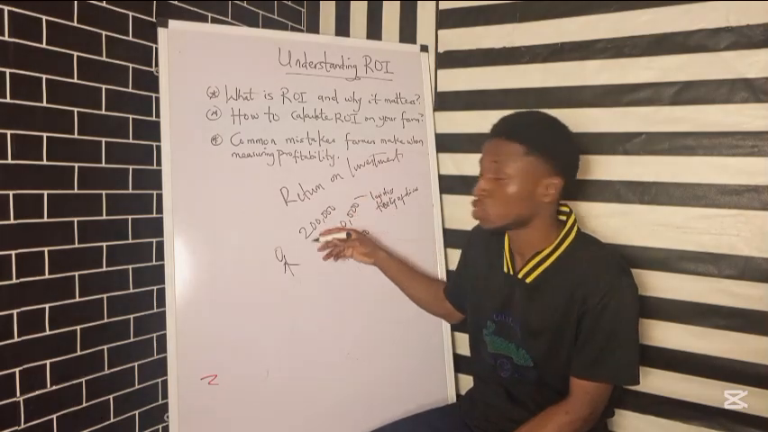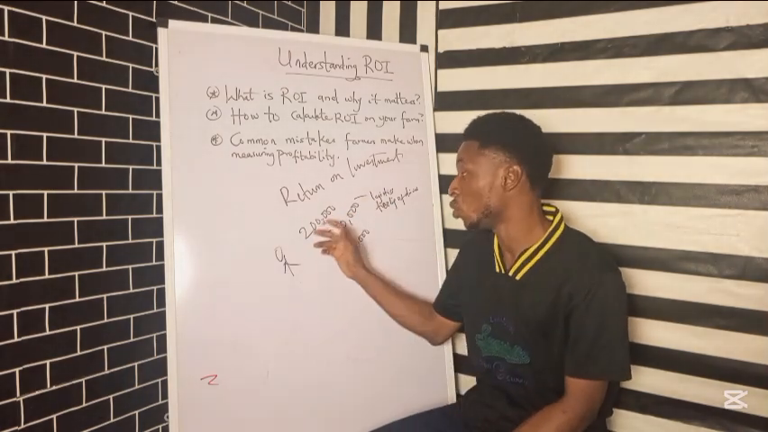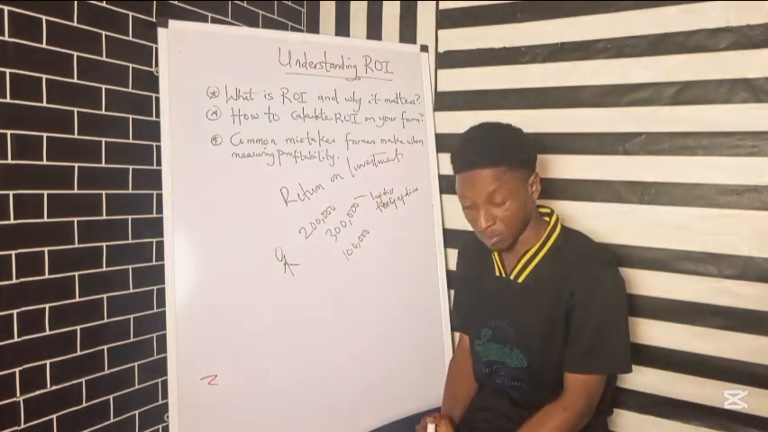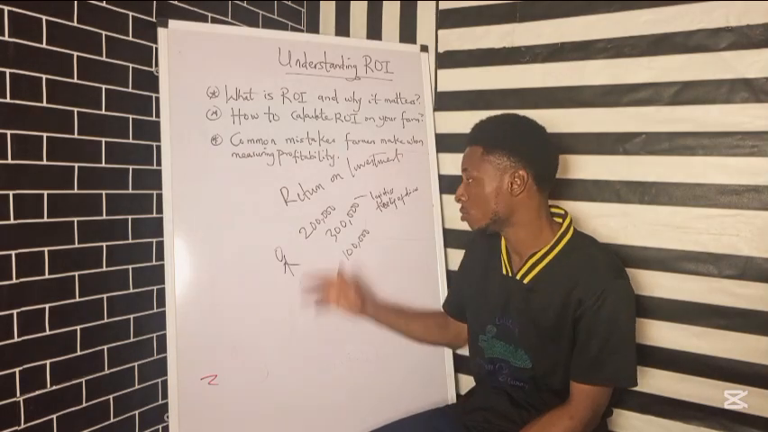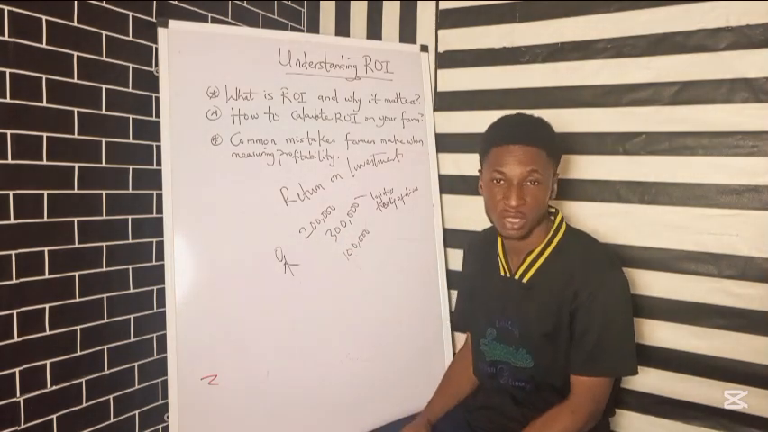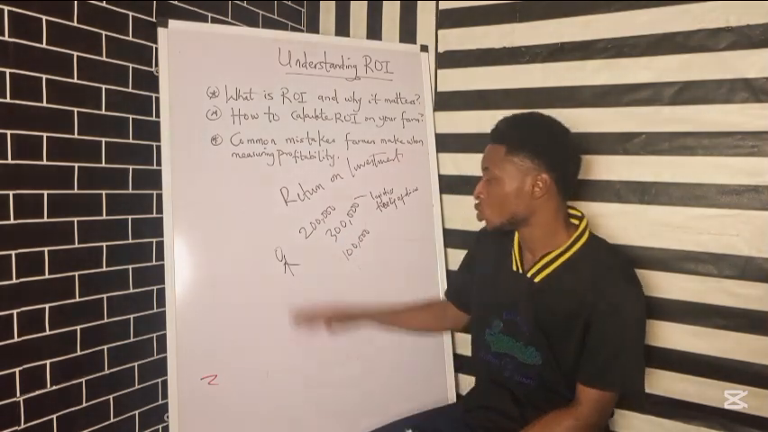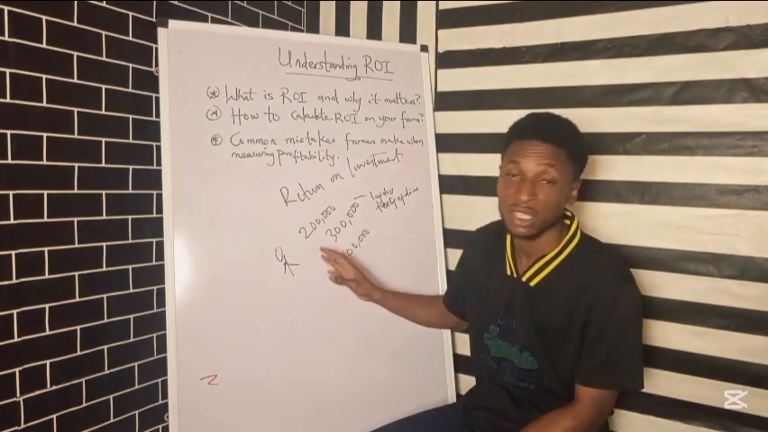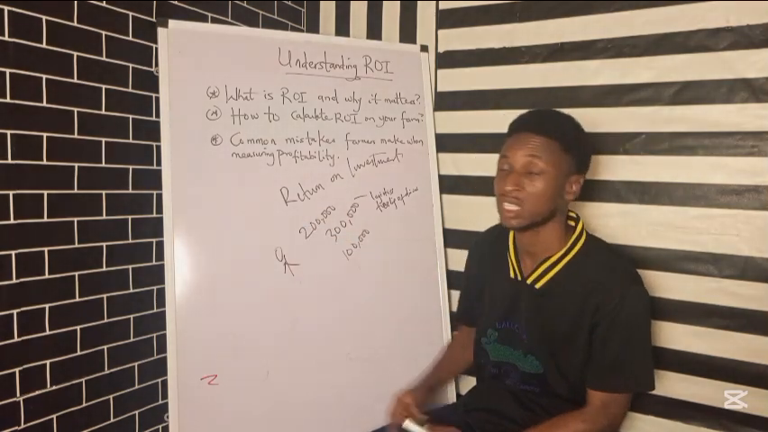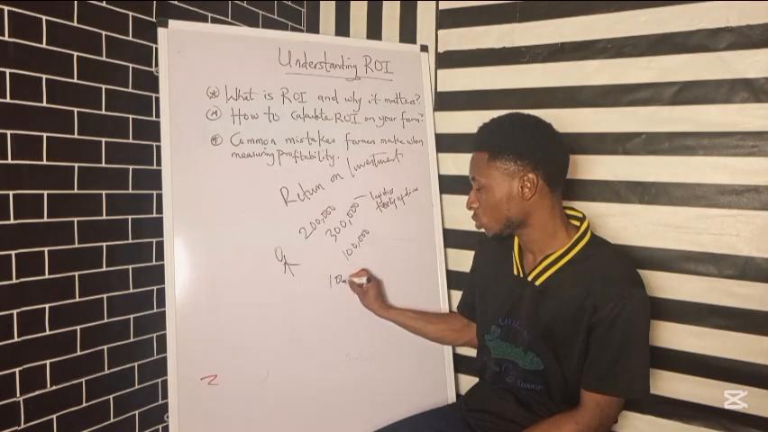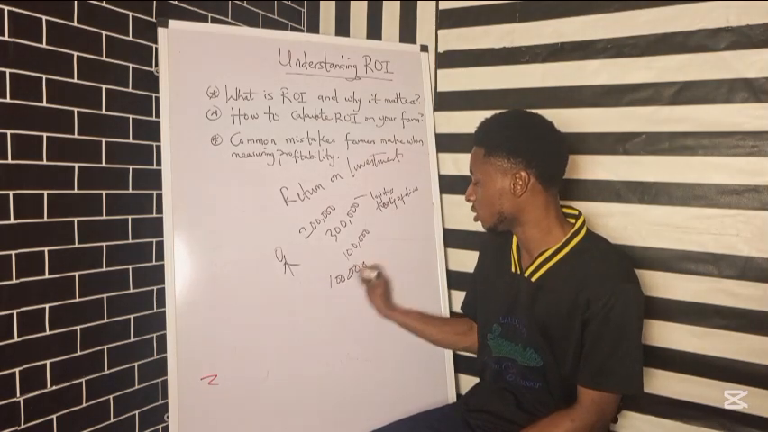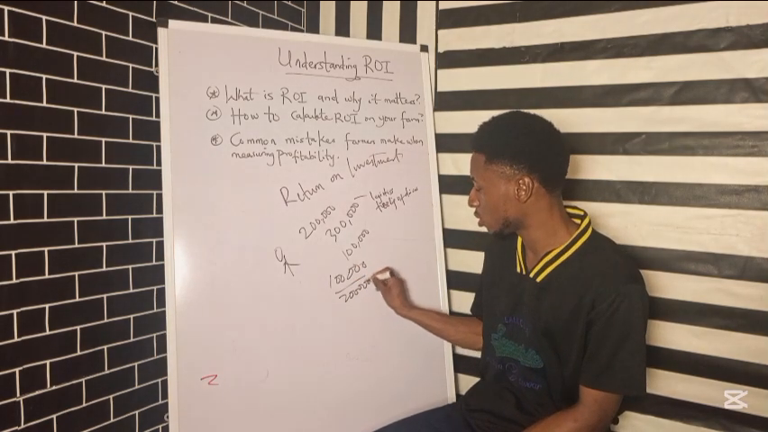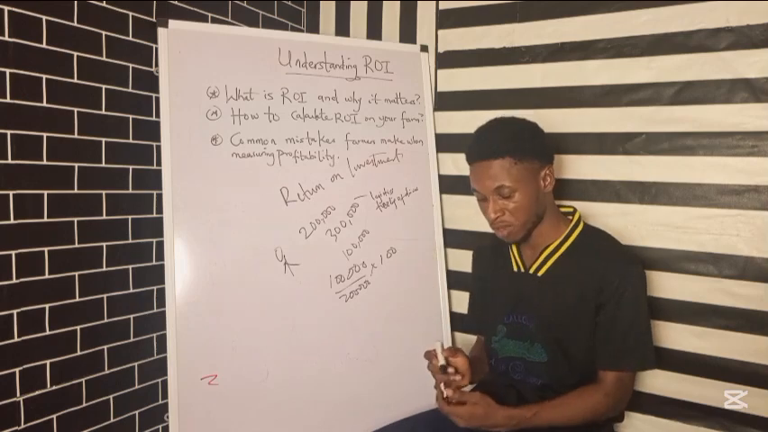And the other thing we didn't put into consideration is where did he get this money from? Is it a loan, is it borrowed money, or is it his own personal investment, and things like that? So if we're calculating return on investment, there are so many things that we need to know. But generally, on this 200,000 naira, we can say we have 100,000 naira divided by 200,000 naira times 100. That's the formula for return on investment.